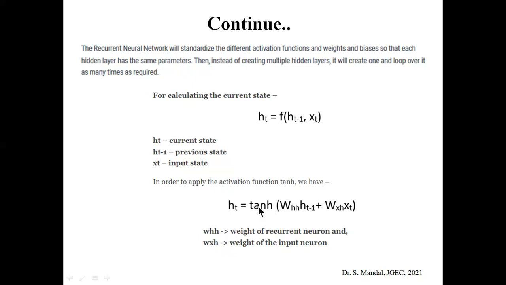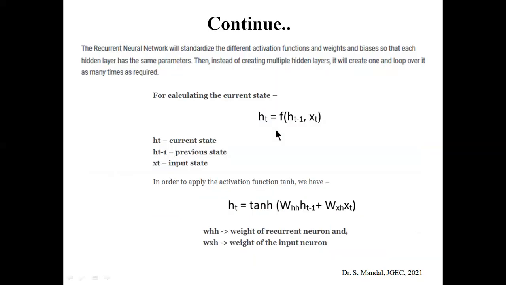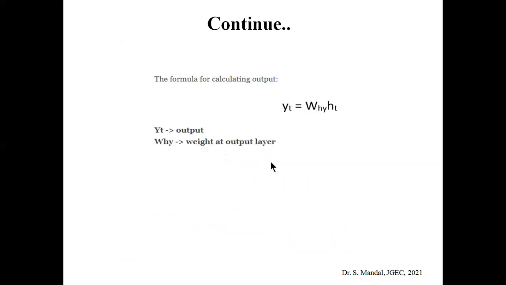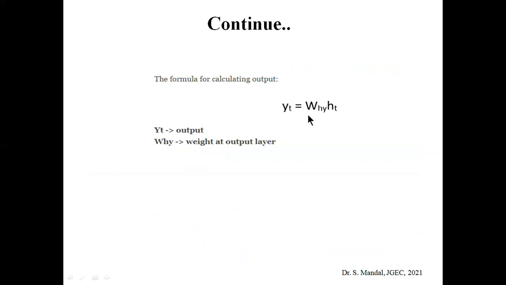And this whole thing inside the tanh function is nothing but the ht. So that's how we will get ht. So ht is nothing but the function of Whh into ht minus 1 plus Wxh into xt. Okay, so we get the ht. You can see that from here this ht is going to the y output. How can we calculate the output? Obviously, yt equals Why into ht. So yt is the actual or predicted output value, and Why is the weight at the output layer.